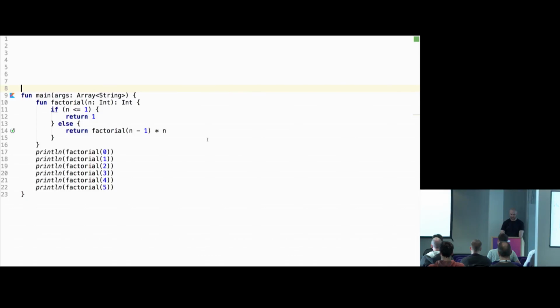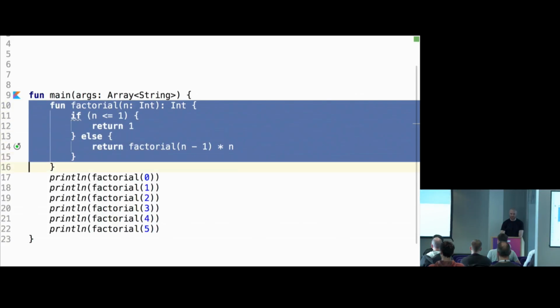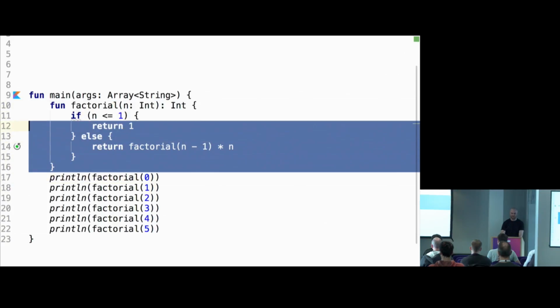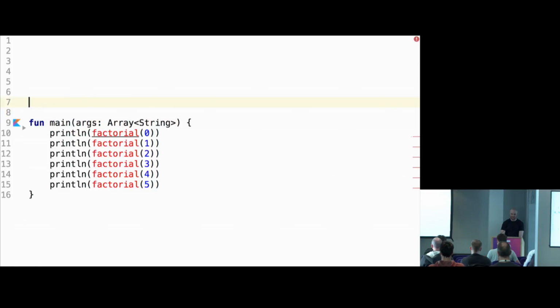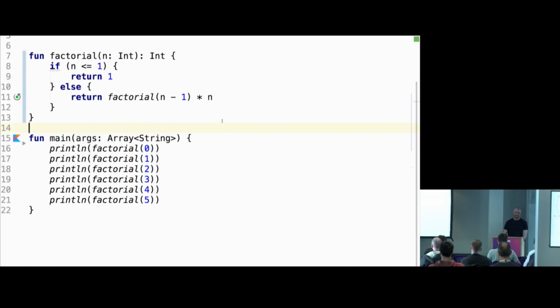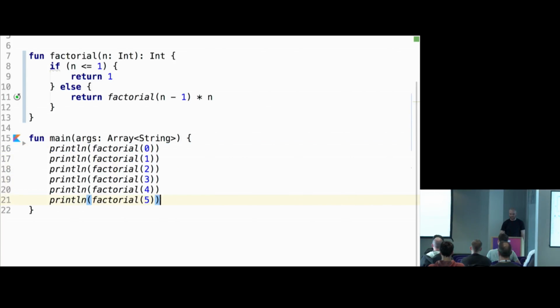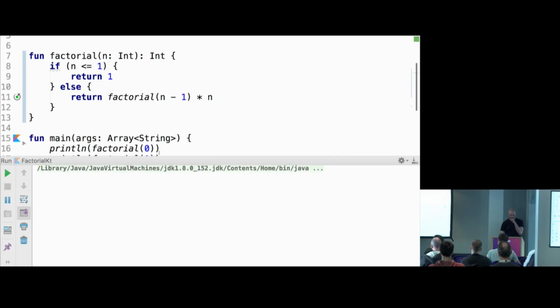So that's an example of factorial. It's, again, main function. So that's main, inside main, thing I didn't show, functions can be defined inside functions. You cannot do it in Java, but you can do it in C# 7, as far as I know. So I'll move this factorial out of main. So inside main, we print factorial from 0 to 5, like this. So if I run this, it should print something. So yeah, looks right to me.